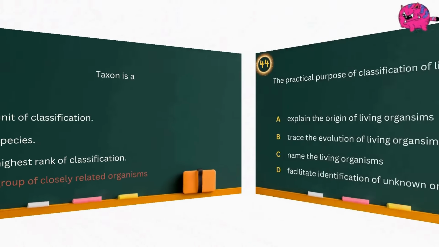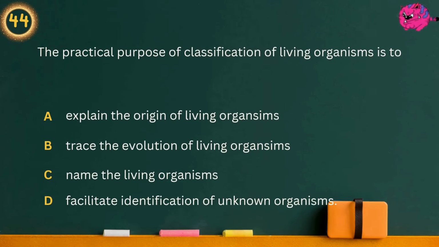Question 44. The practical purpose of classification of living organisms is to. Option A, explain the origin of living organisms. Option B, trace the evolution of living organisms. Option C, name the living organisms. Option D, facilitate identification of unknown organisms. Answer is facilitate identification of unknown organisms.